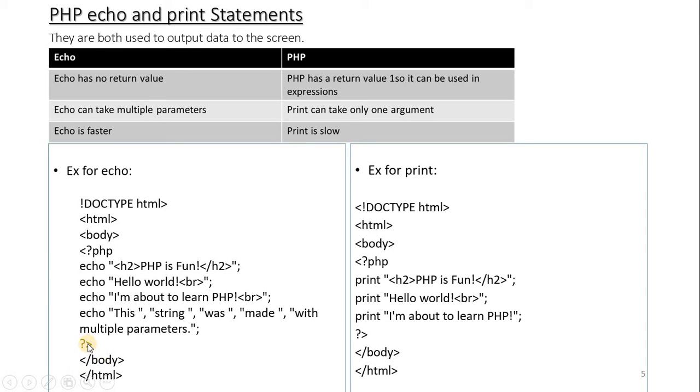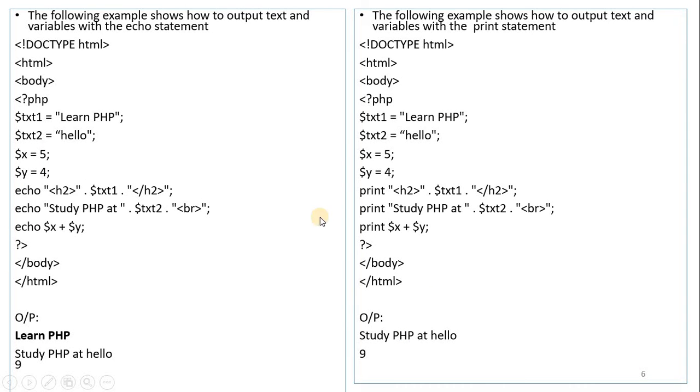Then we close the PHP statement, then close the body and HTML tag. This file is saved with an extension of .php. In the same way, this is an example for print, but print does not accept multiple parameters. So here I am going to use only a single parameter, enclosed within double quotes. These are some other examples for echo and print statements.